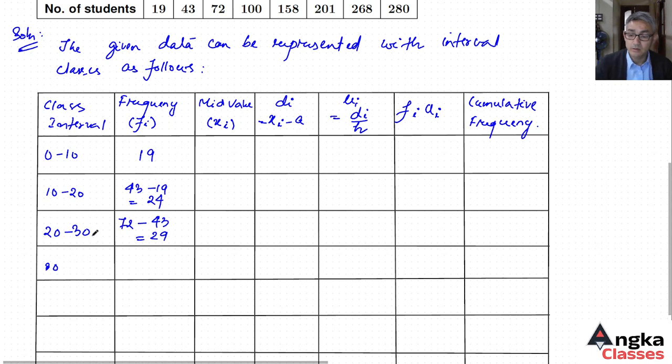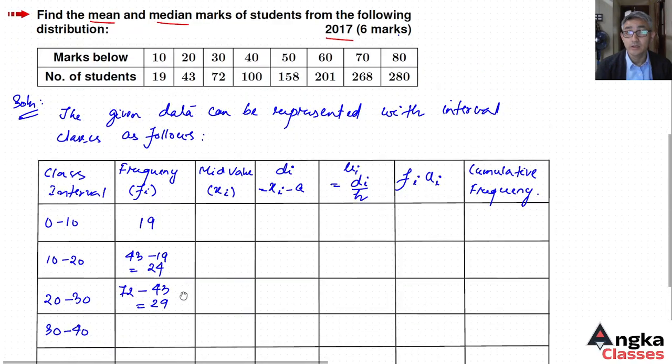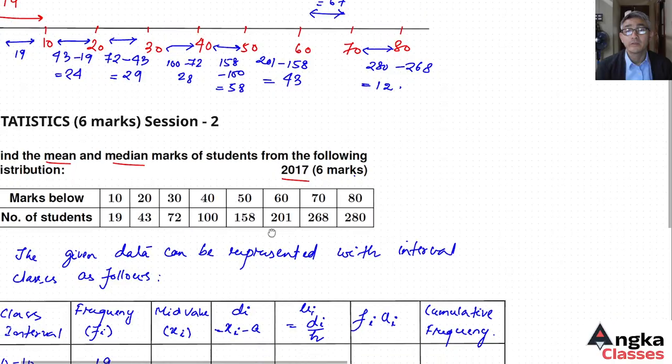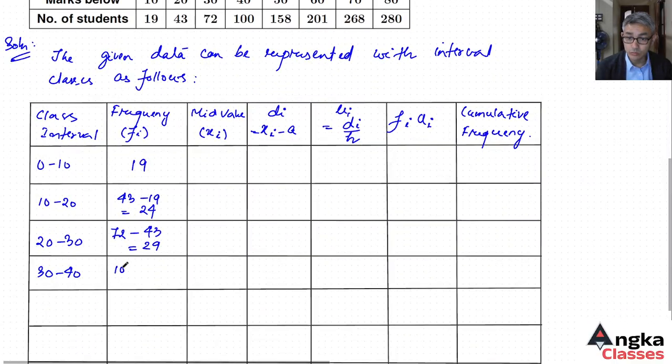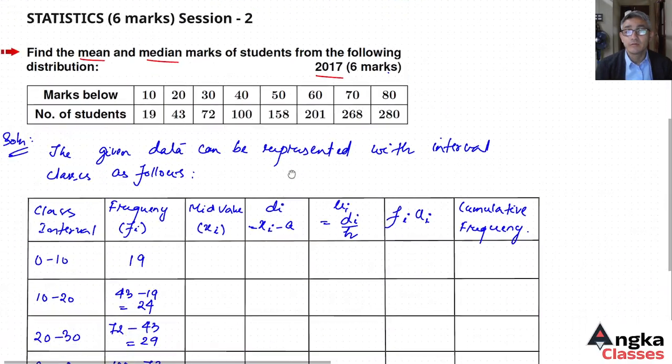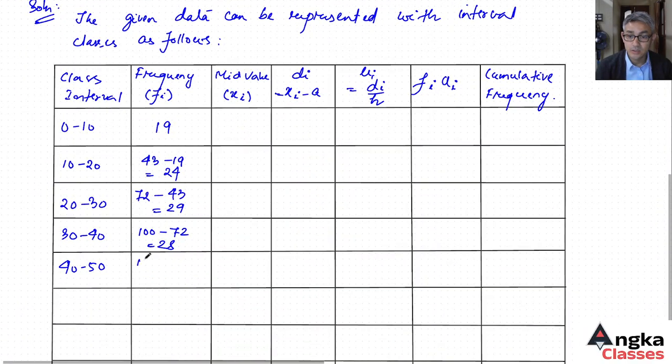Next is 30 to 40, which is 100 minus 72, equal to 28. 40 to 50 is 158 minus 100, which is equal to 58.